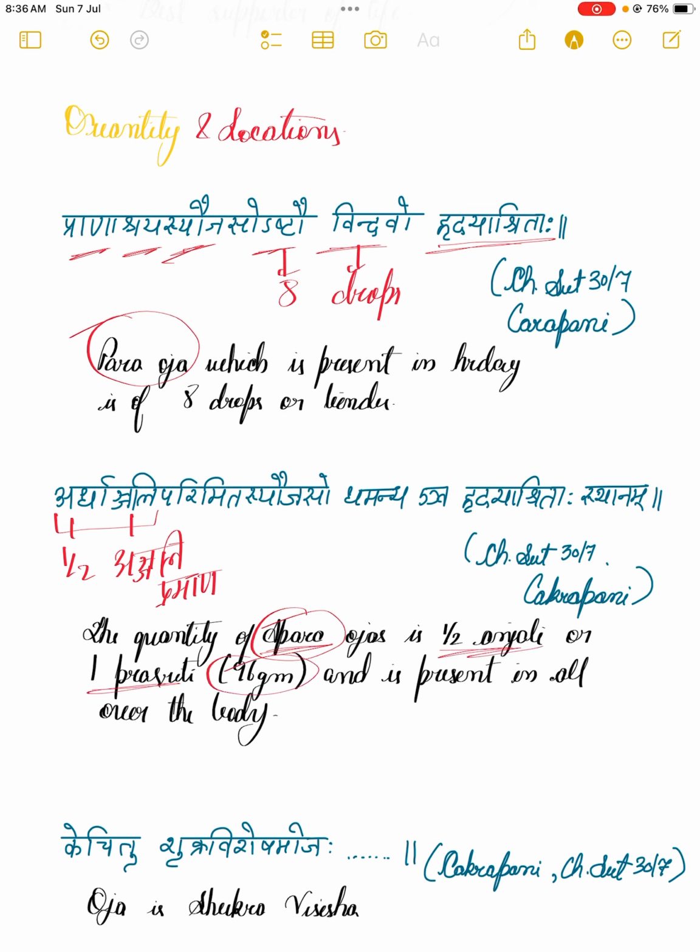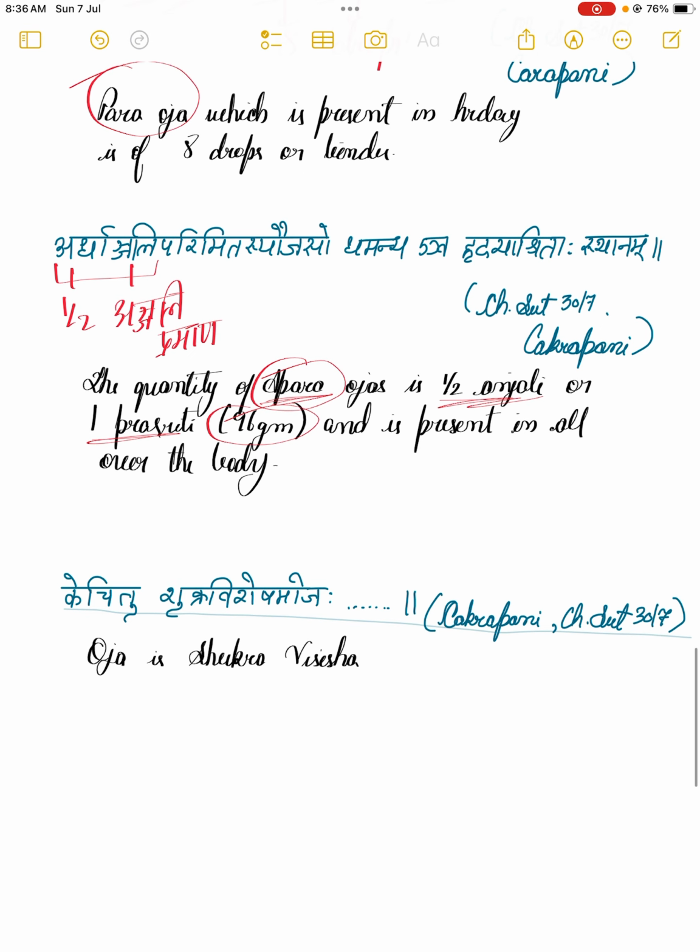Now what does 1 prasriti mean? Actually, when you study the Man Paribhasha in Bhaishajya Kalpana in the second prof, there you will get references to various kinds of Man used by Acharya Charak and Sushrut, such as 1 tanka, 1 sun, 1 coal, and much more. Let's not dig into that. So we have discussed the quantity of both the Para and the Apara Ojhas and also their locations as well.